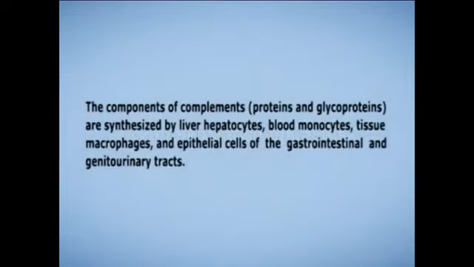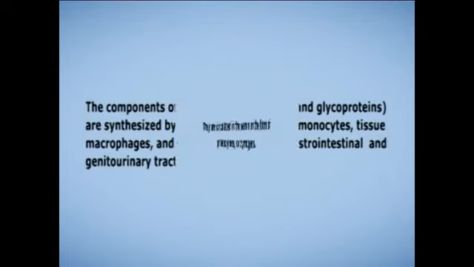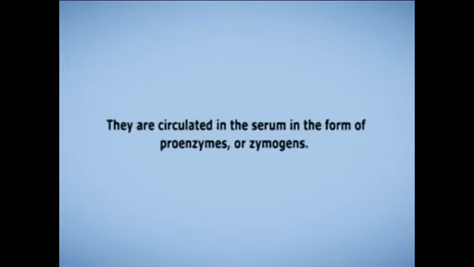Complement components. The components of complement are proteins and glycoproteins synthesized by liver hepatocytes, blood monocytes, tissue macrophages, and epithelial cells of the gastrointestinal and the genitourinary tracts. They are circulated in the serum in the form of proenzymes or zymogens. The complement reaction sequence starts with an enzyme cascade.